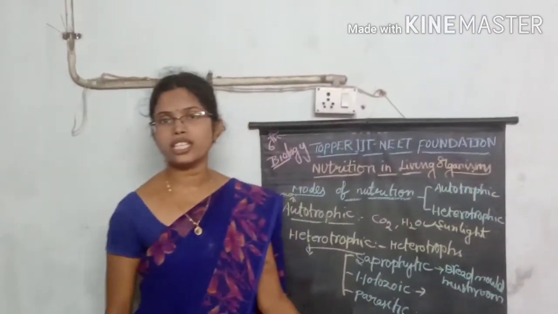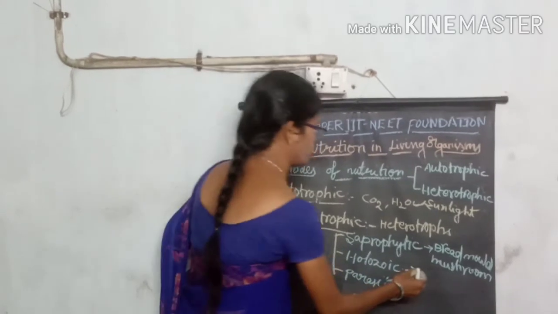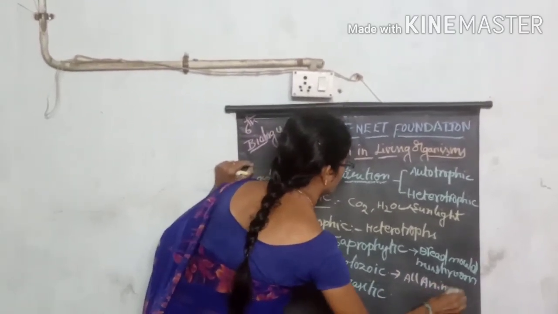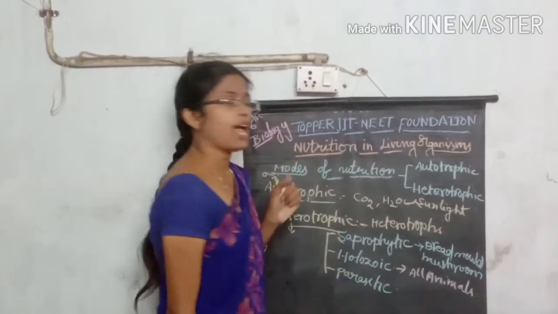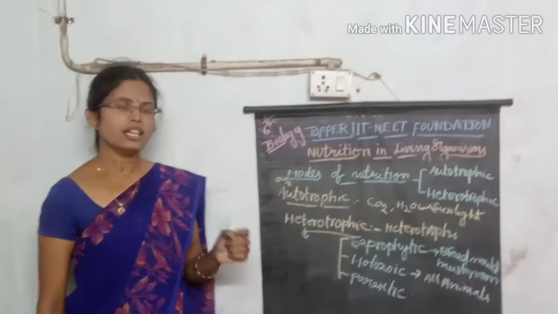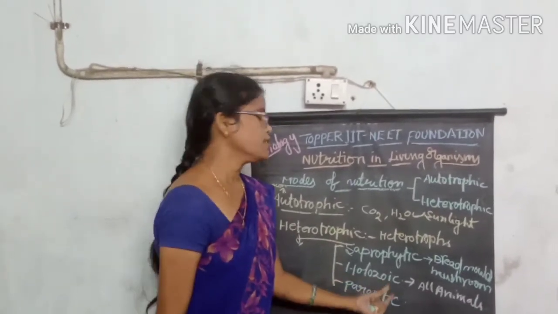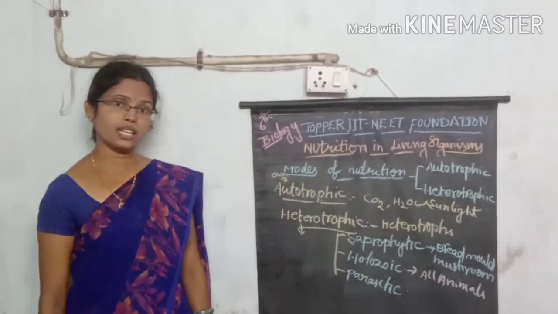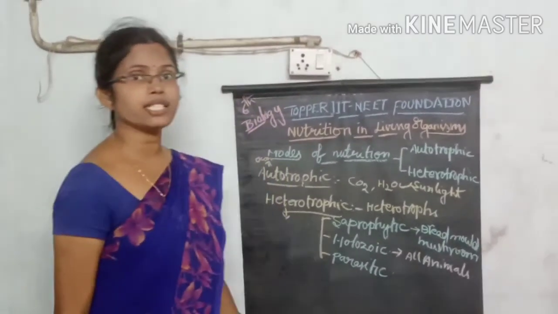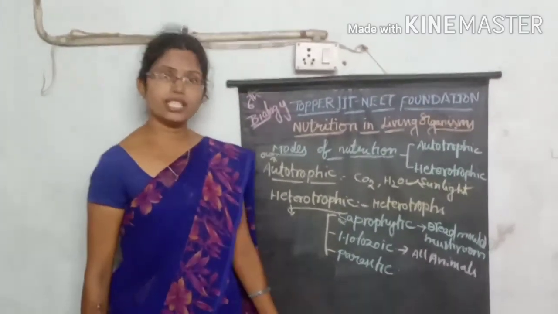Examples for holozoic nutrition are all animals, and human beings also come under this type of nutrition.